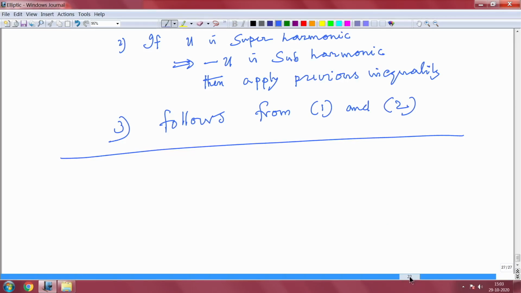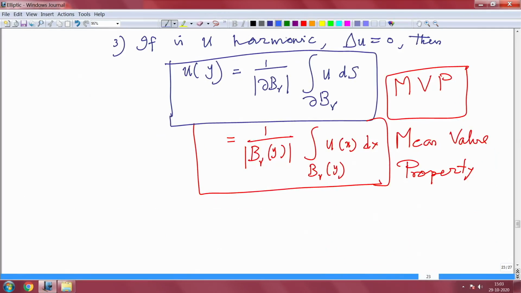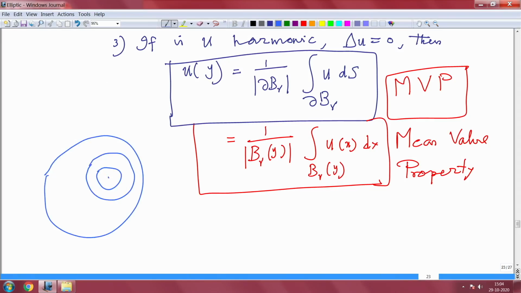So, let me recall once again. Whenever u is subharmonic, u(y) is less than or equal to either the surface average or the volume average, and if it is harmonic, then it is equal to the surface average or the volume average, and that ball can be anything. So, that is what you have to see. It does not matter, any ball you can average it out.